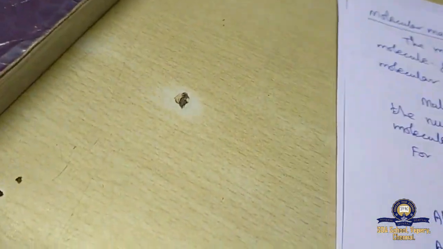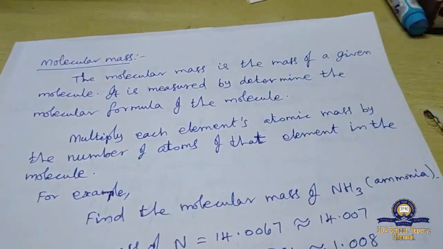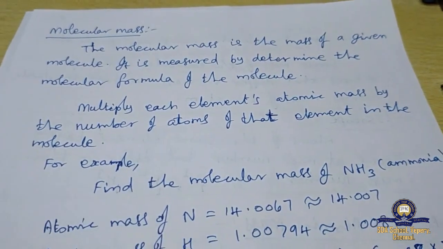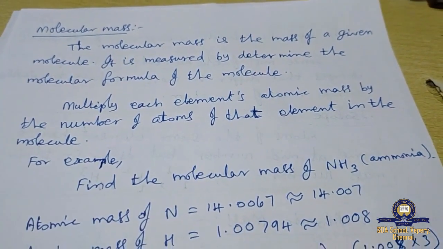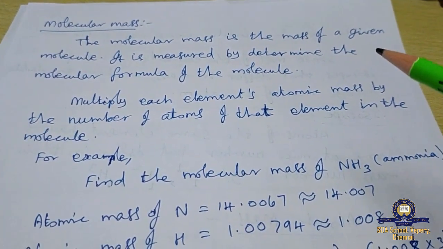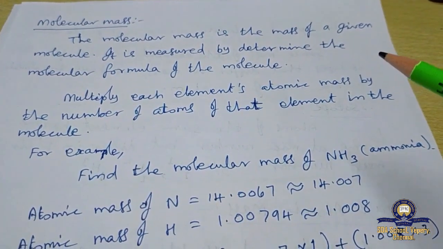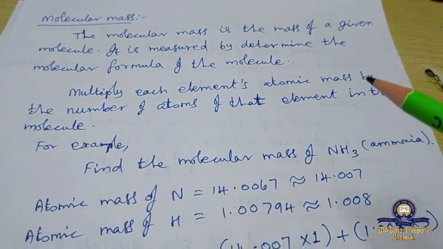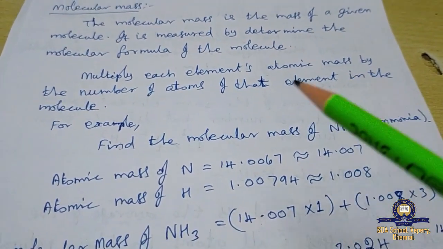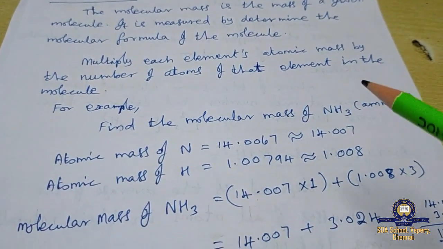Next one, what is molecular mass? The molecular mass is the mass of a given molecule. It is measured by first determining the molecular formula of the molecule, and second, multiplying each element's atomic mass by the number of atoms of that element in the molecule.